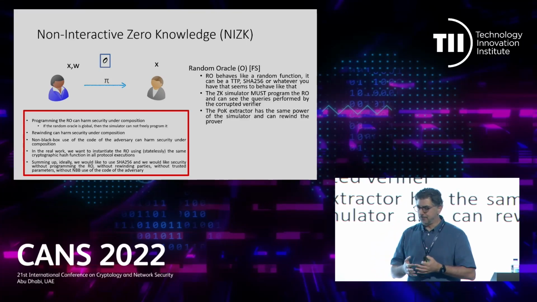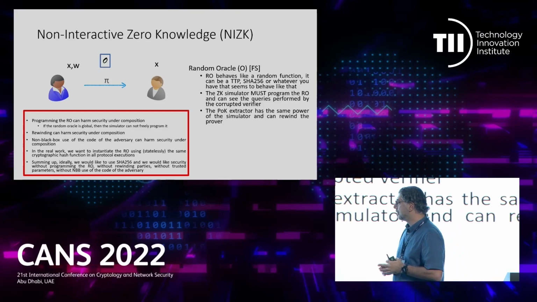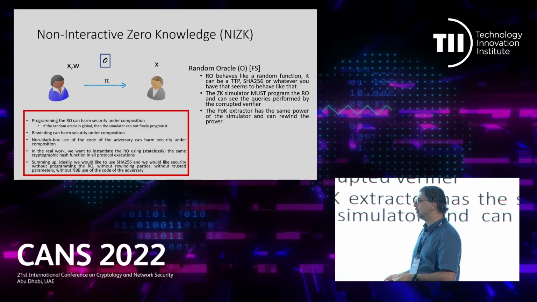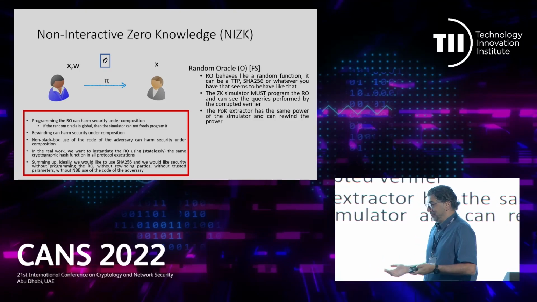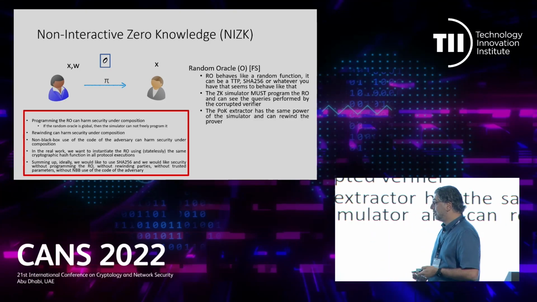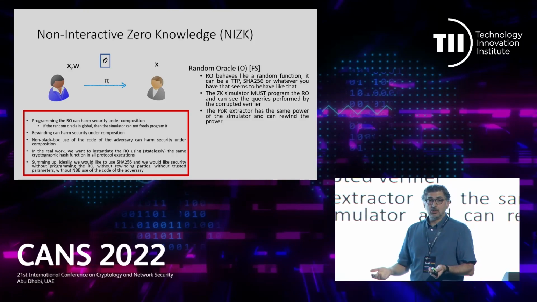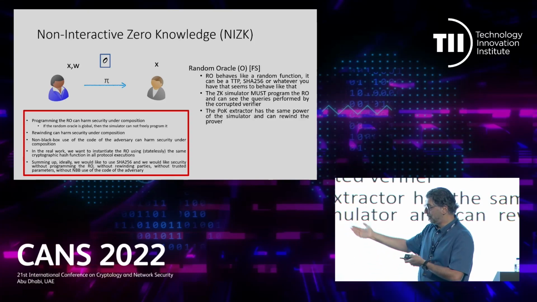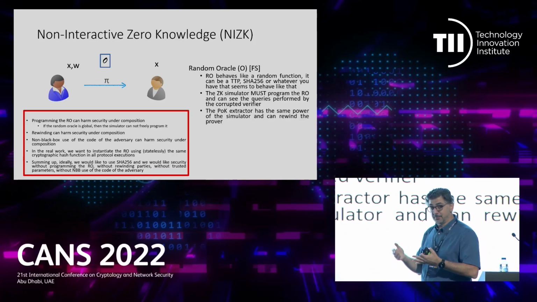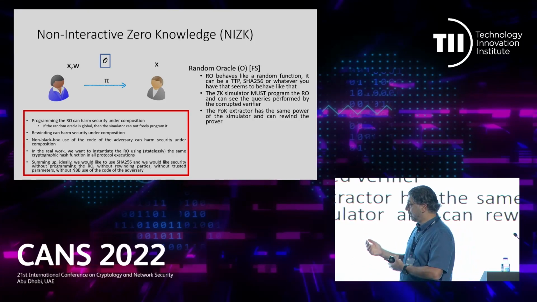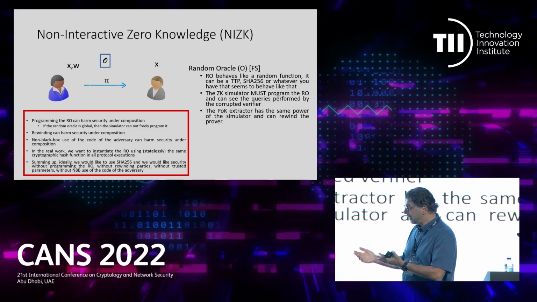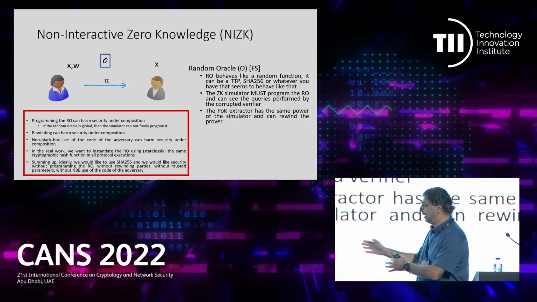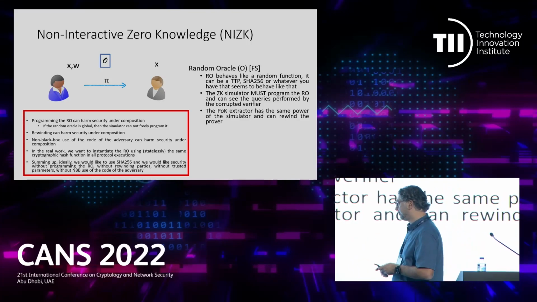They are called knowledge assumptions, and they are also problematic. So basically, in the real world, we would like to instantiate the random oracle because it is efficient, using the same cryptographic hash functions everywhere, but without the problems I mentioned so far, which come from rewinding, from non-black-box use of the code of the adversary, or from programming the random oracle. So we want to use a random oracle, but there are many problems with this traditional paradigm.